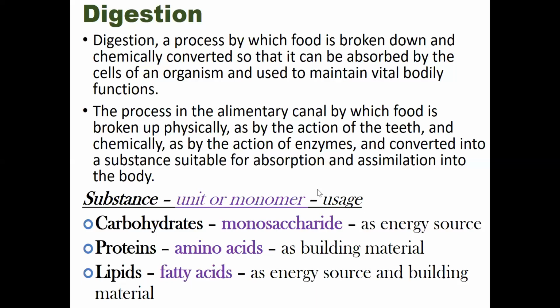So here are some uses of these substances. Monosaccharides are mainly used as an energy source, and proteins are mainly used as building materials, and fatty acids are used as an energy source and building material also. Okay. So let me tell you the definition of digestion.